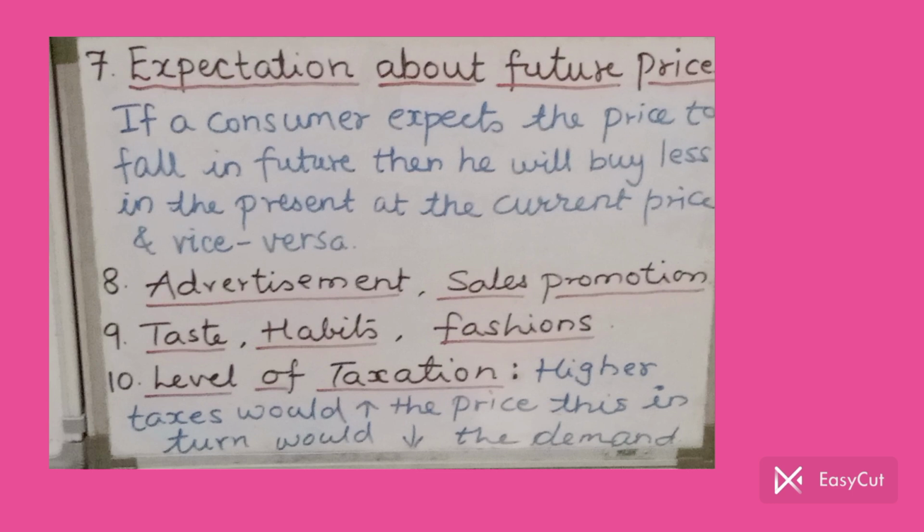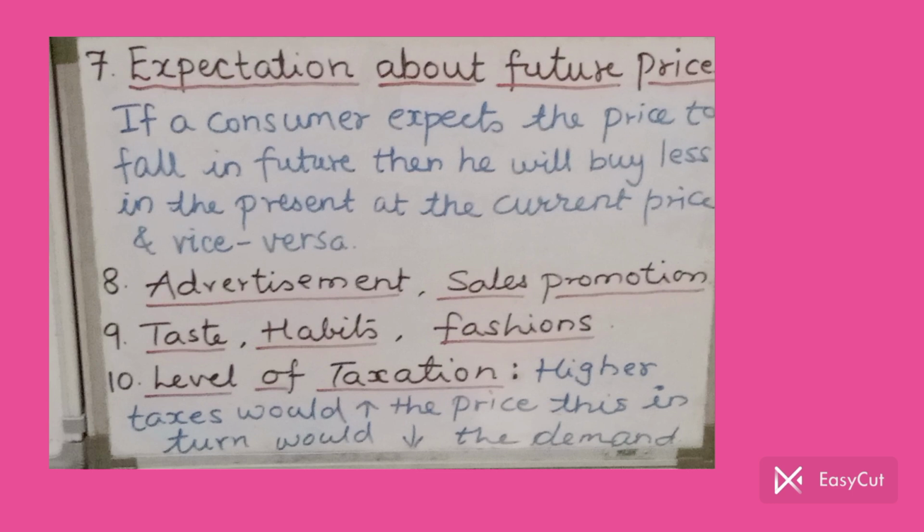And coming to the last but not least, very important point, level of taxation. If higher taxes are levied on the commodity, then it would increase the price of the commodity, and this in turn would reduce the demand for the commodity. If a product is heavily taxed, then it will result in an increased price of the product, and as a result the demand for the product will fall. So this is how all these factors determine the demand of a commodity.